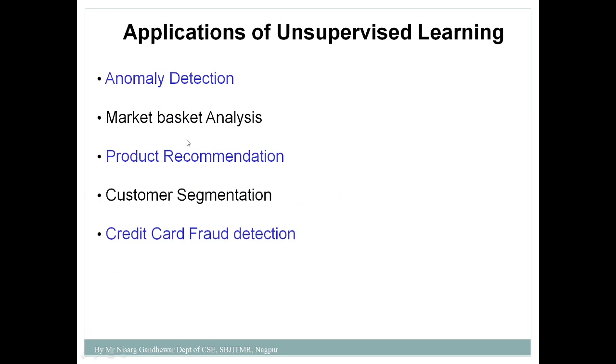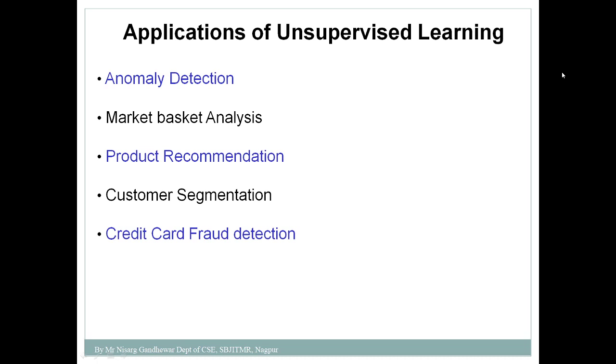What are the applications of unsupervised learning? The very first application is anomaly detection. Anomaly detection means, for example, credit card fraud detection. In that case you are not specifying anything, but based on the pattern, if the model observes any new pattern, it will identify it. Then you can use unsupervised learning for market basket analysis, as I just gave you the example. It is mostly used for product recommendation. Then you can use it for customer segmentation, and also for credit card fraud detection. These are the various areas where you can apply unsupervised learning.